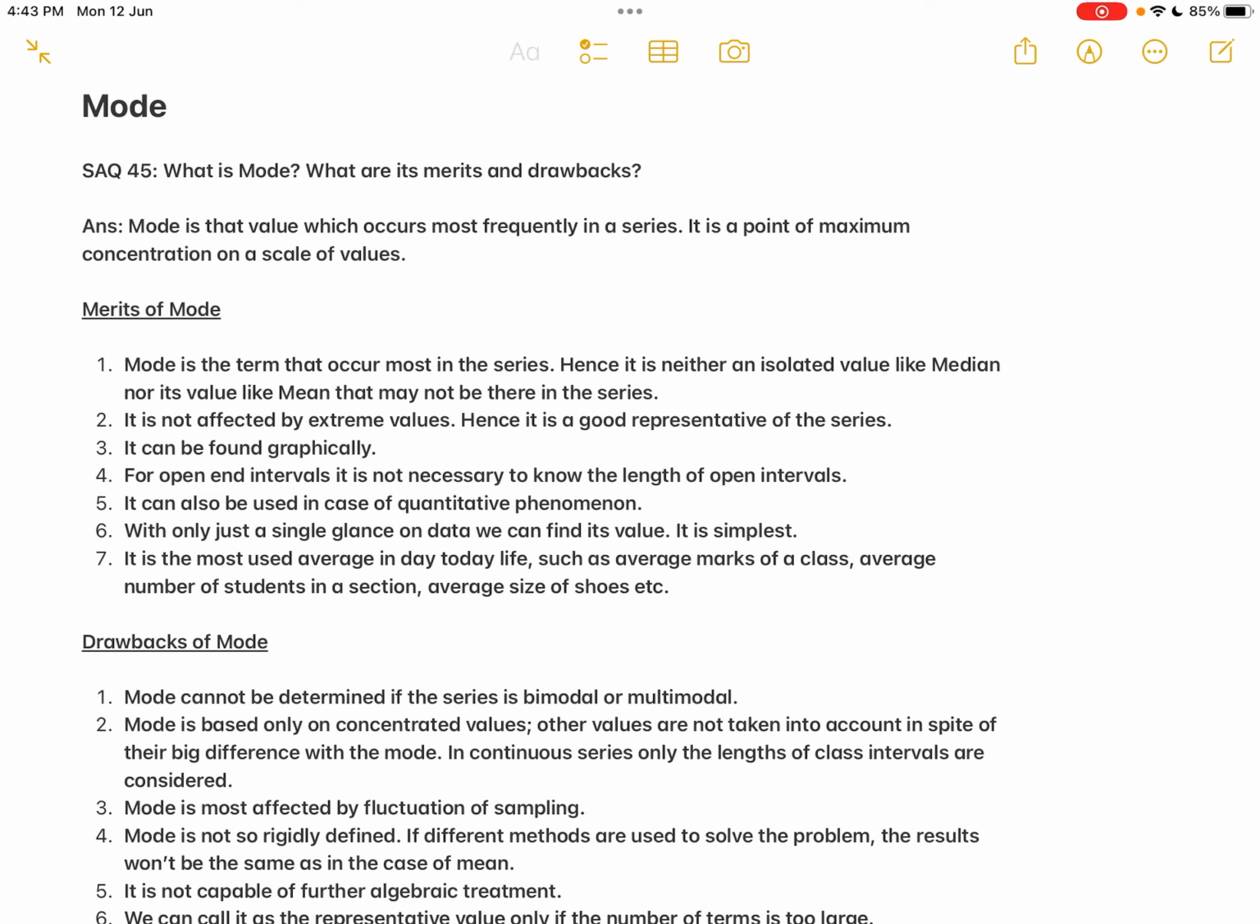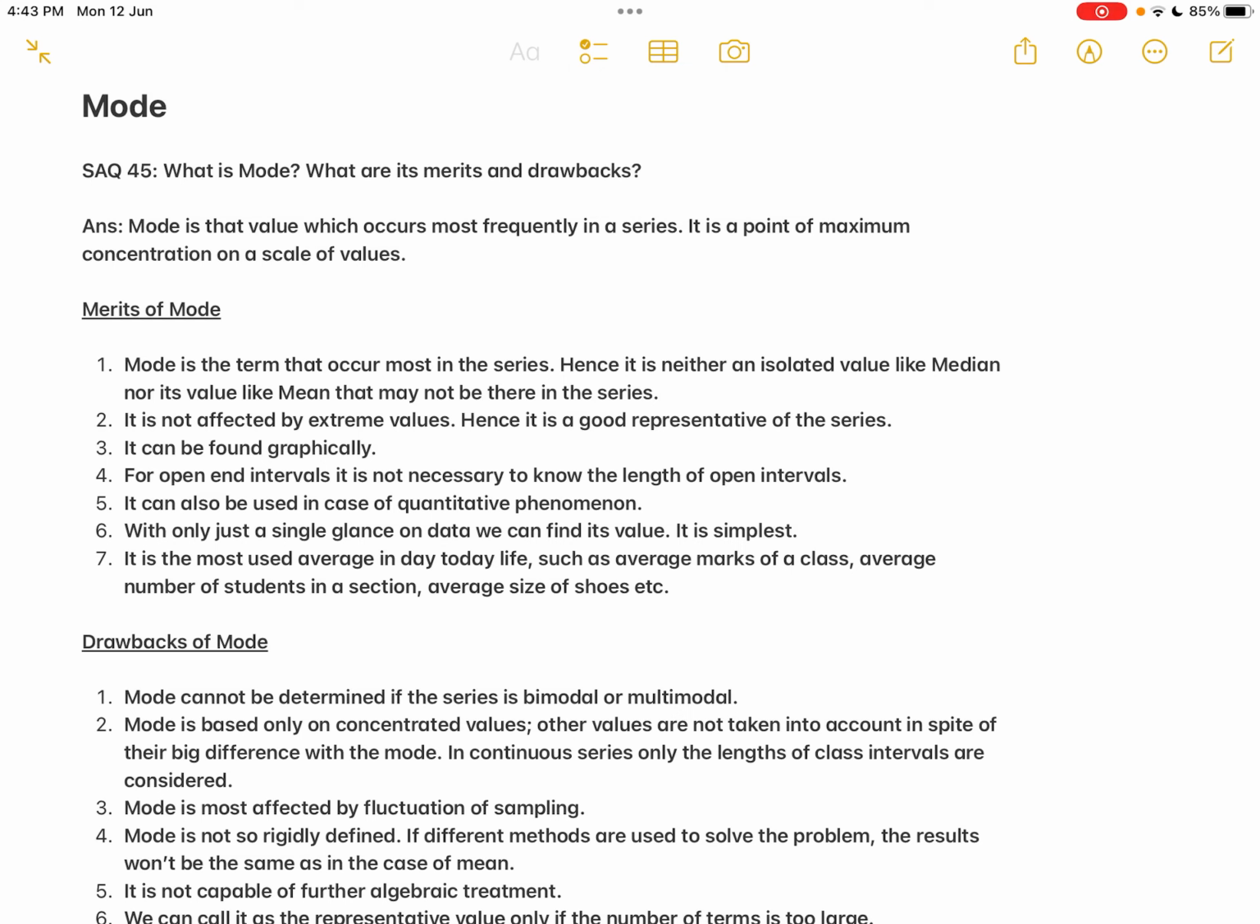So that is a quantitative phenomenon. Or otherwise it can be qualitative also, in the sense that whether the consumer is preferring commodity A or commodity B, whether the consumer is preferring Apple iPhone or the Android phones, which one the consumers are preferring, the most frequently demanded phone is which one.